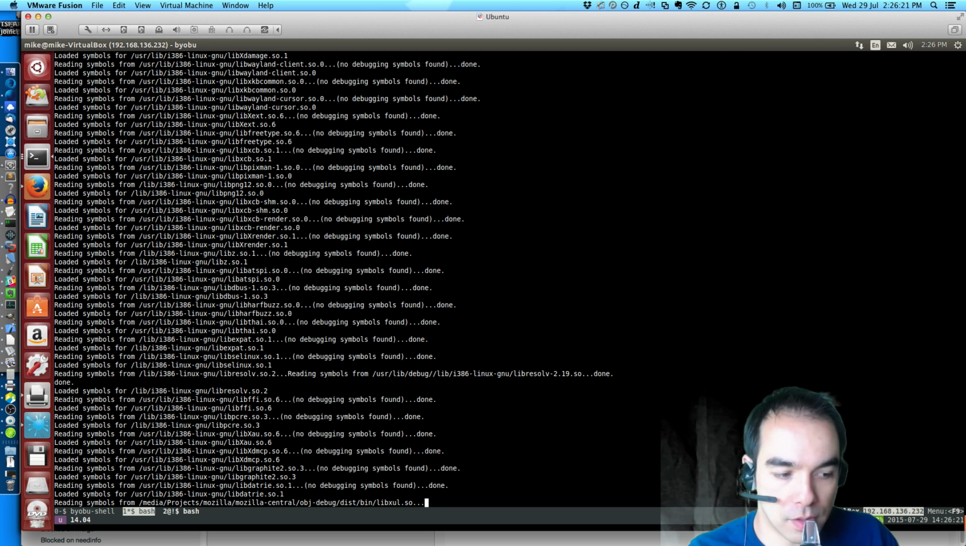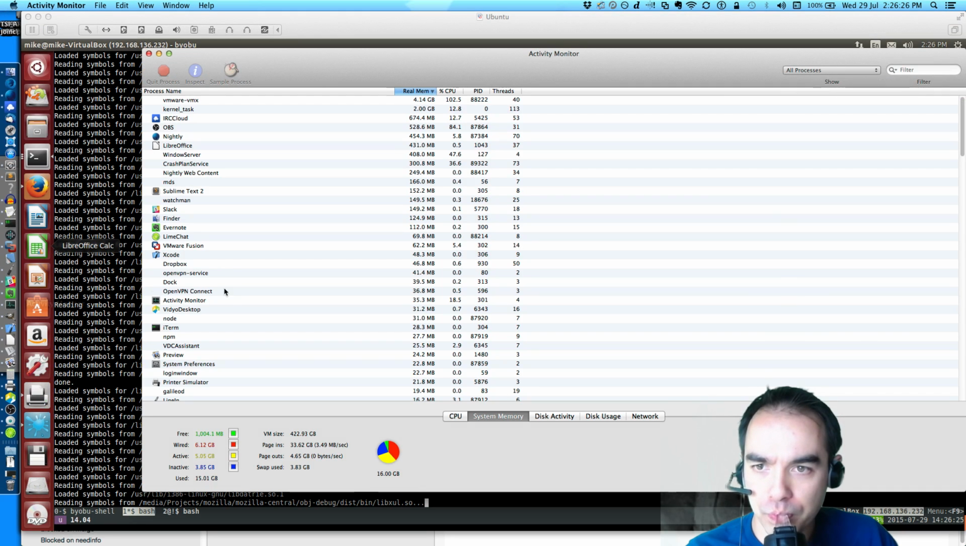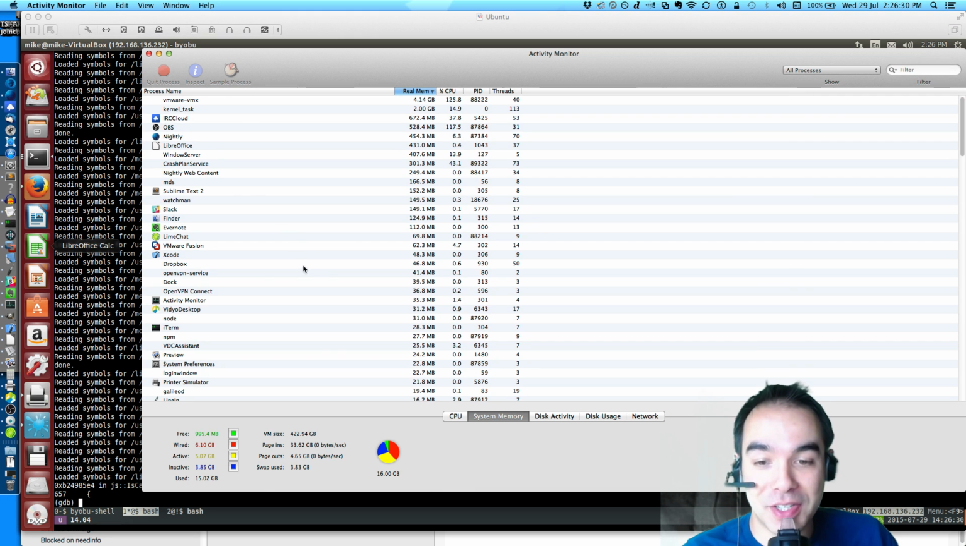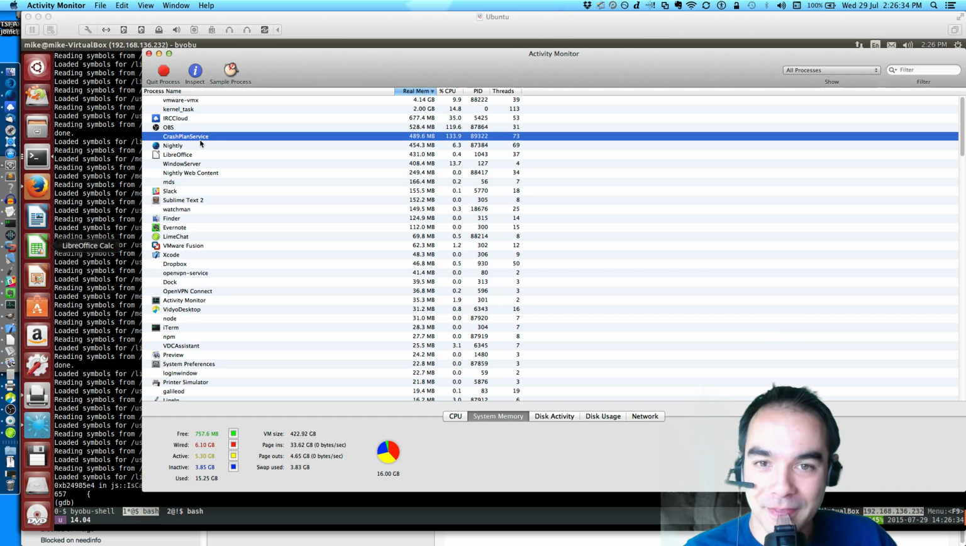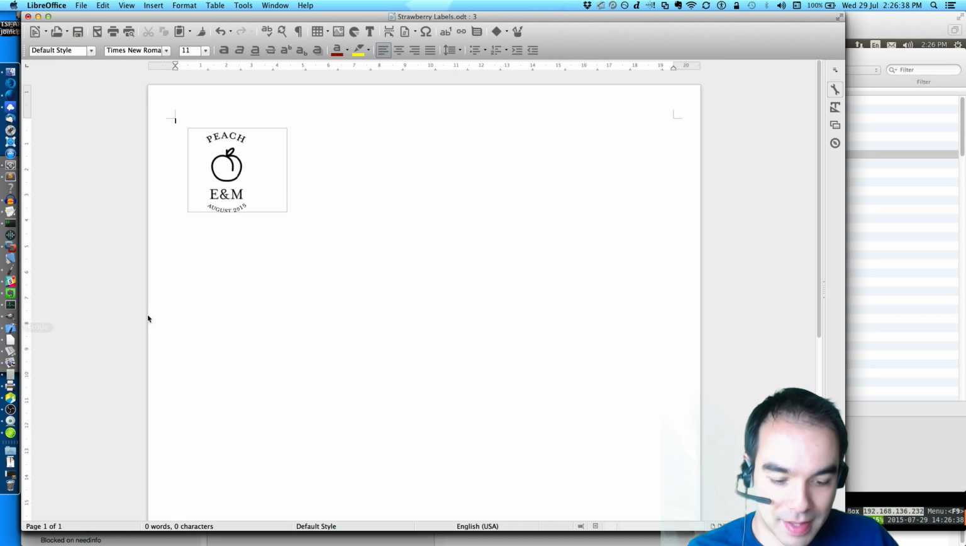I don't know why my VM's so slow today. Oh, it's because I'm swapping like crazy. I'm consuming humongous amounts of RAM. That's why. I'm going to shut down LibreOffice. That might help.